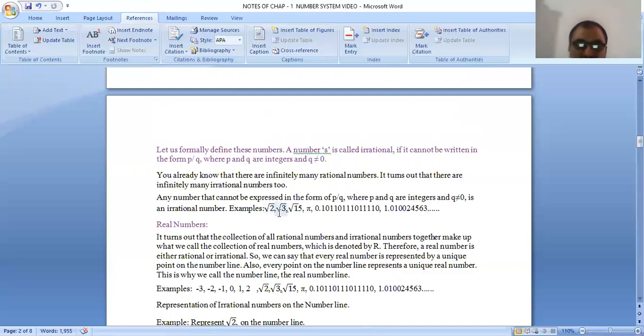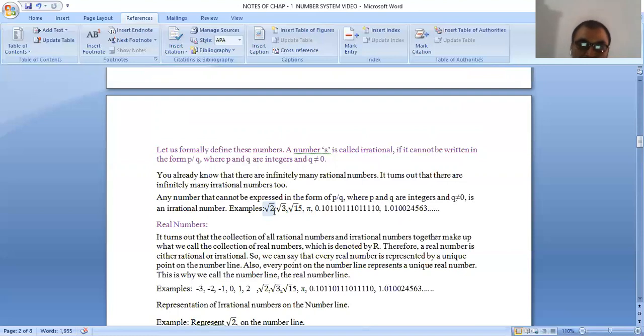We can say every number which is in square root is irrational? No, only numbers which are not perfect squares are known as irrational numbers. Like root 4 is a perfect square number. Its square root is 2, so it is not an irrational number. It is a rational number.